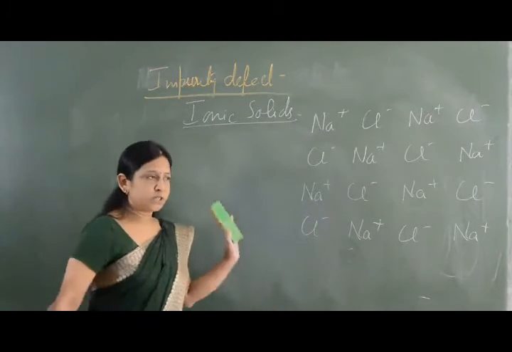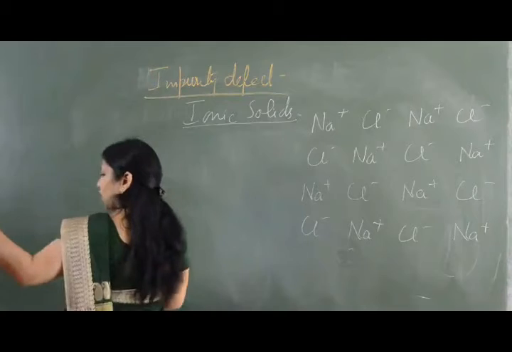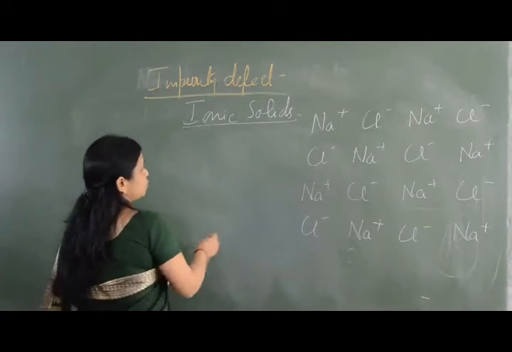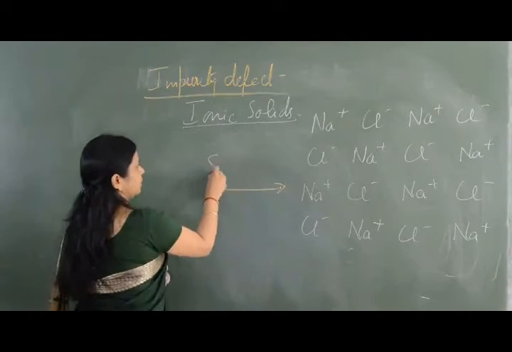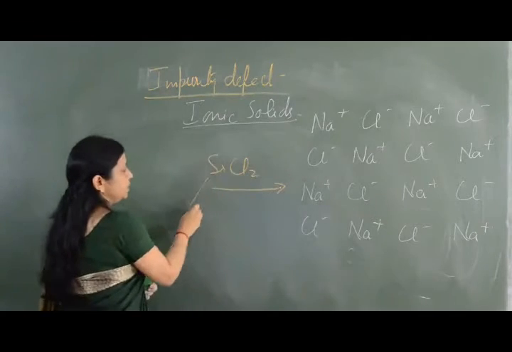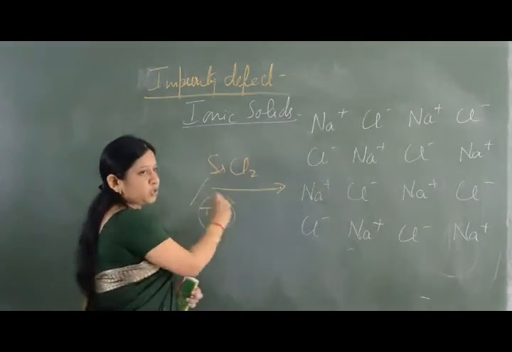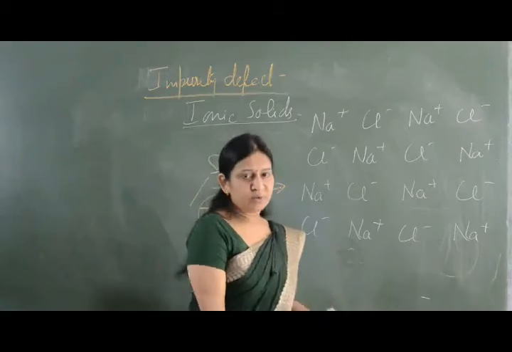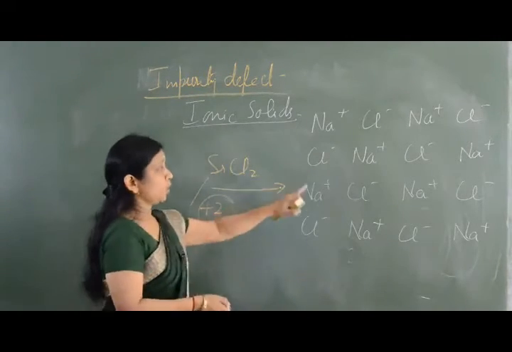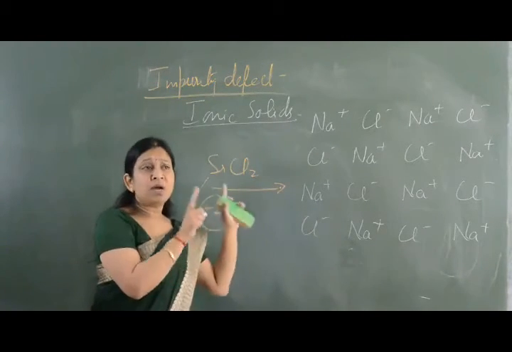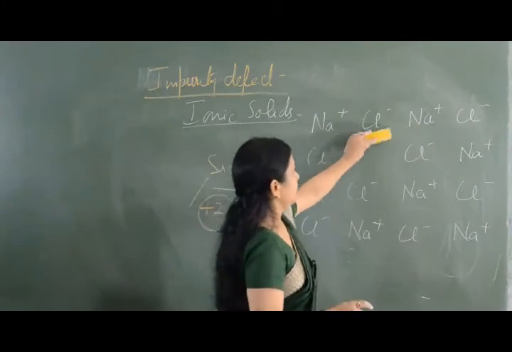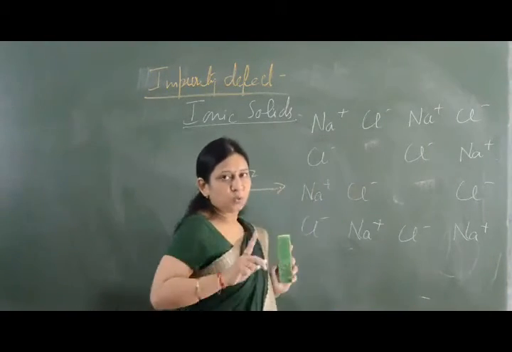So to this crystal, I add an impurity of strontium chloride. The valency of strontium is +2 and the valency of sodium is +1. So as this strontium enters into this crystal of NaCl, 2 sodium ions will be removed.